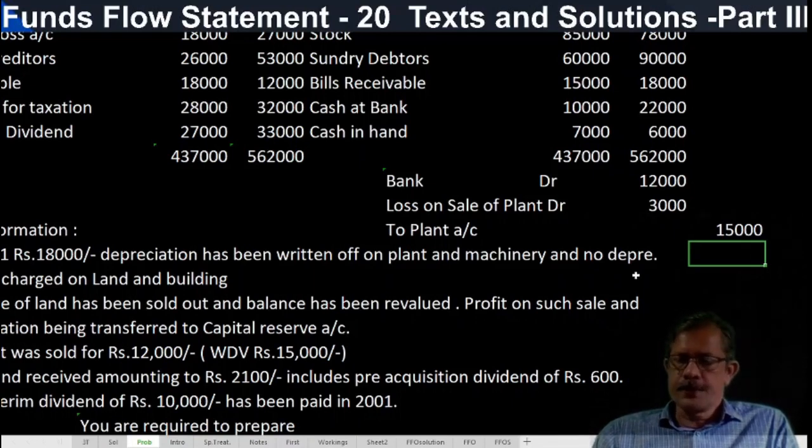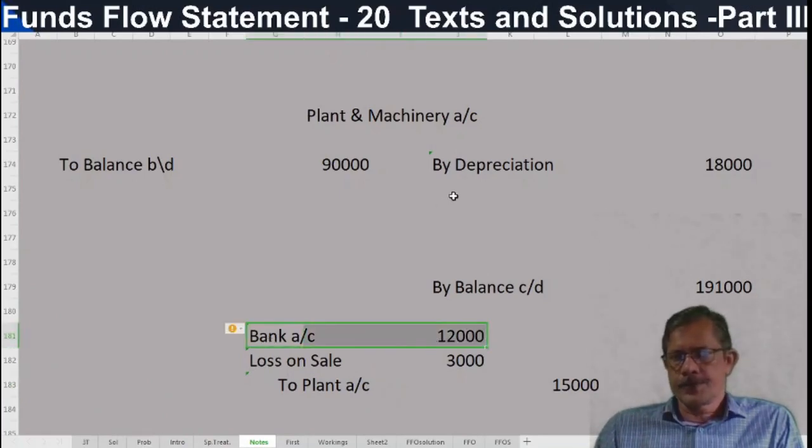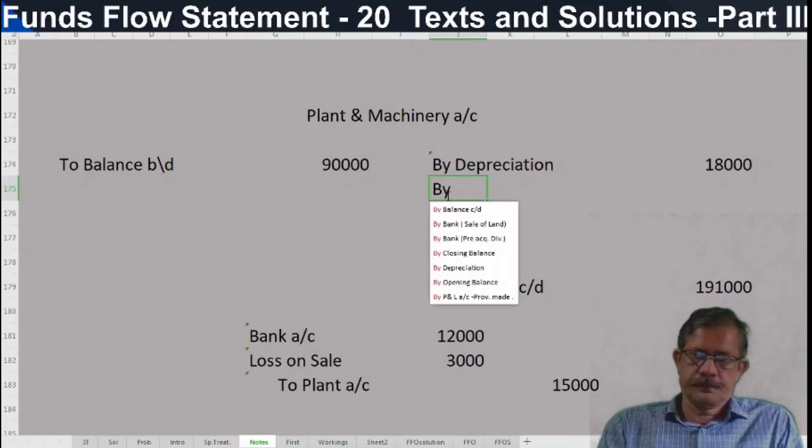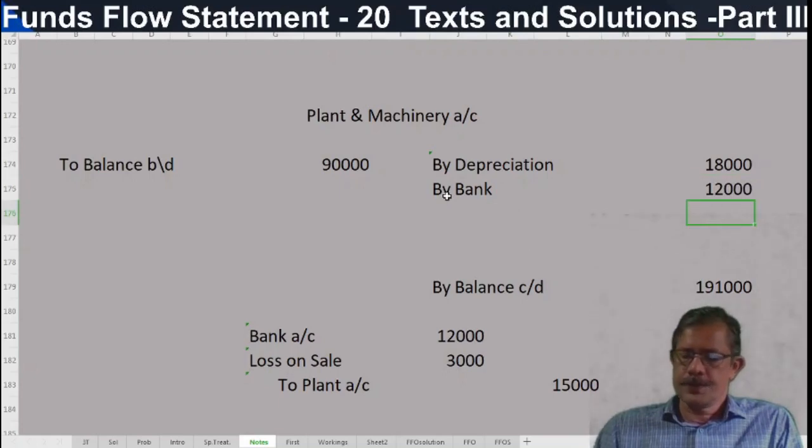Opening balance and closing balance we have written. So we have to post this entry in the plant and machinery account. How to post? By bank. How much? 12,000.